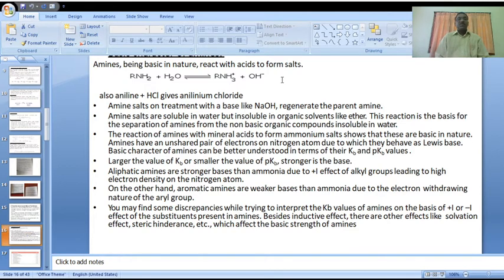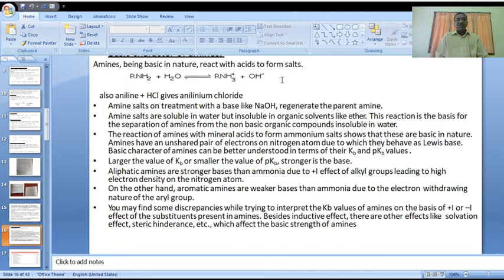Amine salts on treatment with a base like sodium hydroxide regenerate the parent amines. If these amine salts, anilinium salt or aliphatic amine salts, are treated with a strong base like sodium hydroxide, that reaction regenerates the parent amine structure.